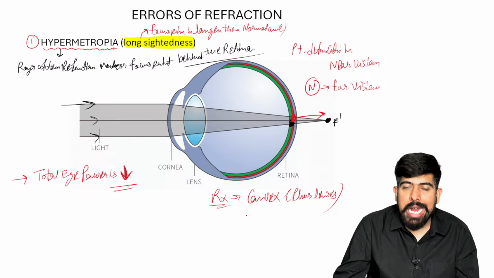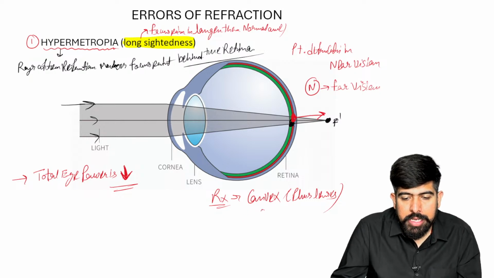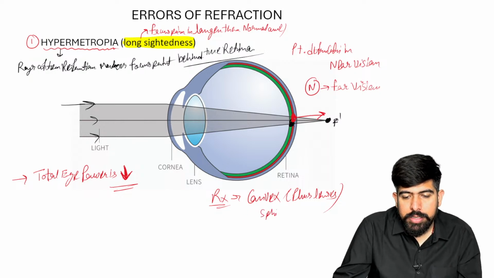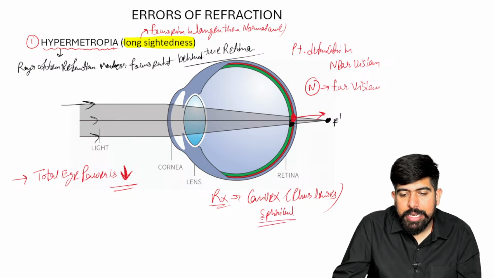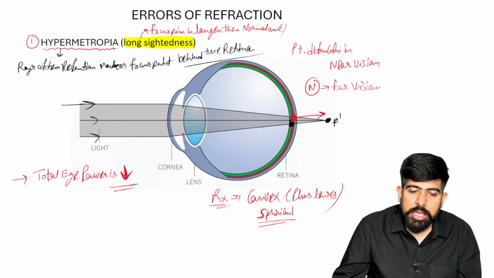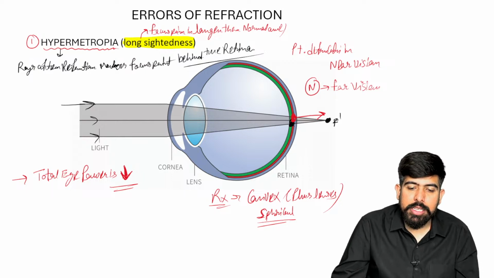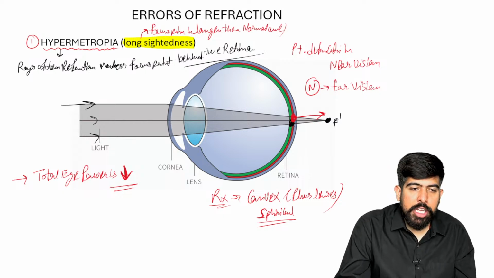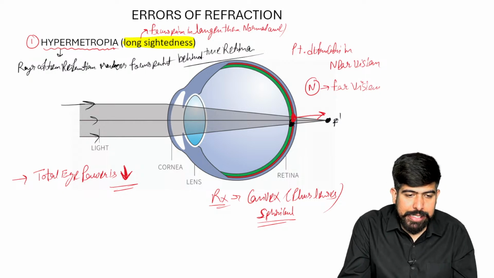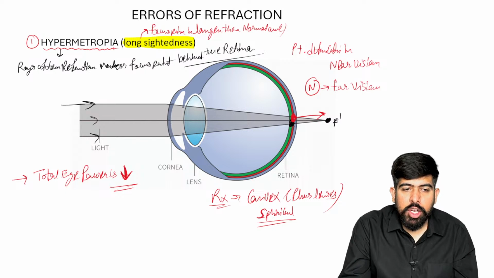And please remember, in hypermetropia, we're going to give them in a spherical form, not in the cylindrical. Very good. So we have to give the convex lenses.